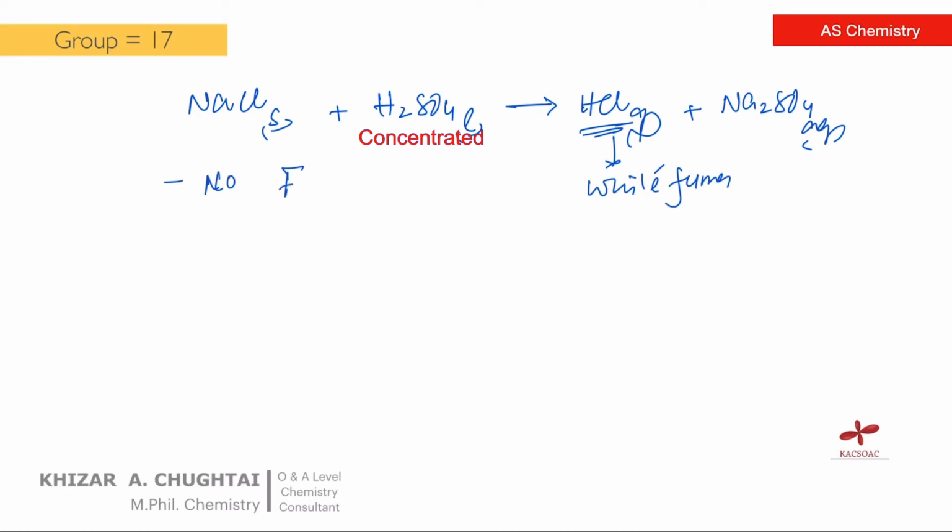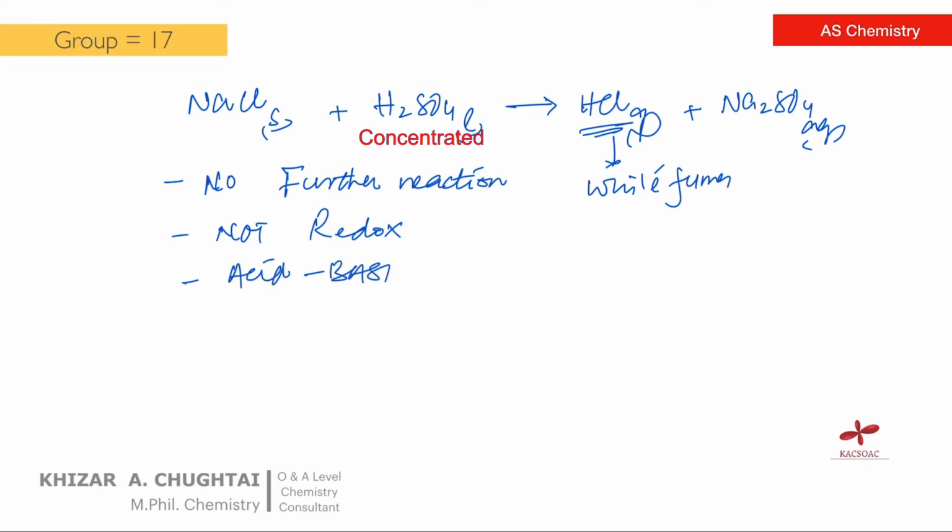HCl does not react further with sulfuric acid, and this reaction is not a redox reaction. In fact, this reaction is an acid-base reaction, with sulfuric acid behaving as an acid only.